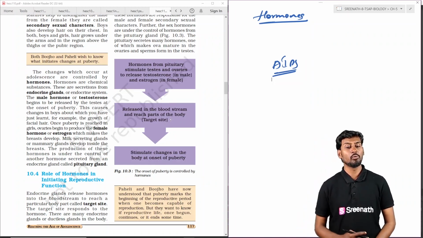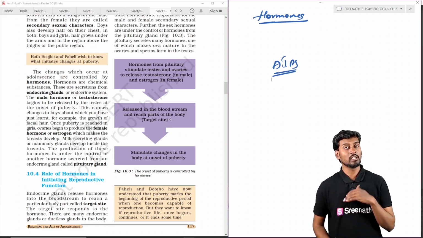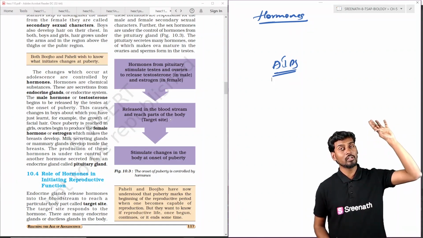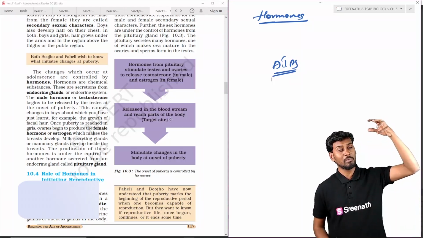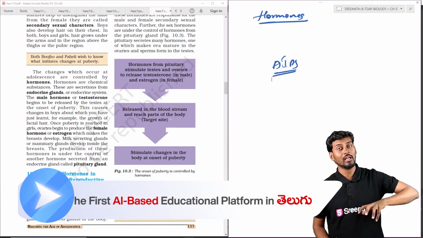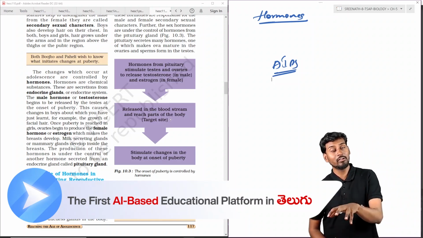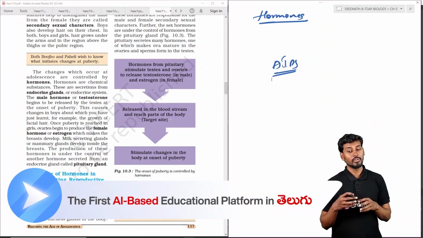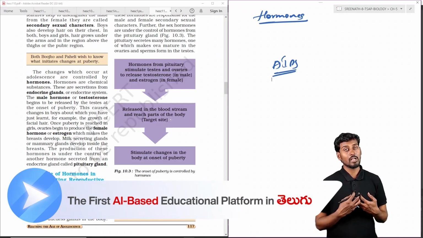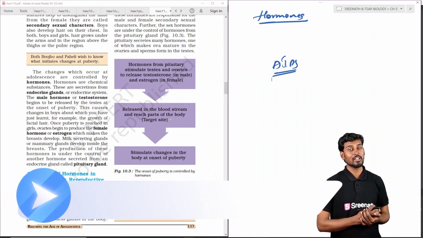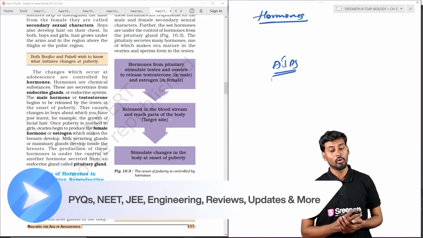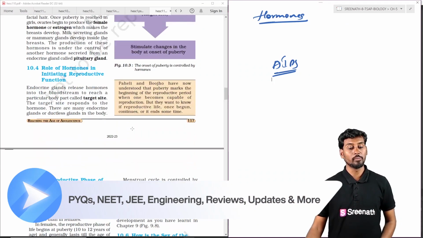And generally, the role of the hormones is taking place under control. So the brain is controlling the master gland. The master gland controls the target organs, that is, the male and female sex organs, and they generate the hormones, and these hormones have target sites within different parts of the body. So this is about the onset of puberty.